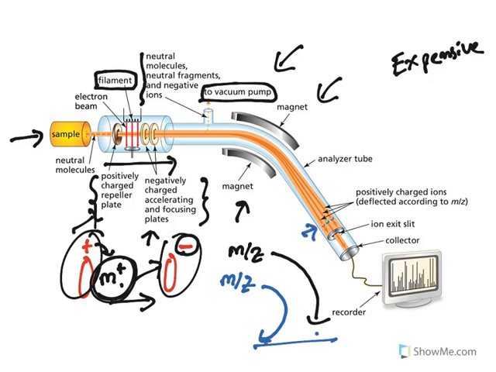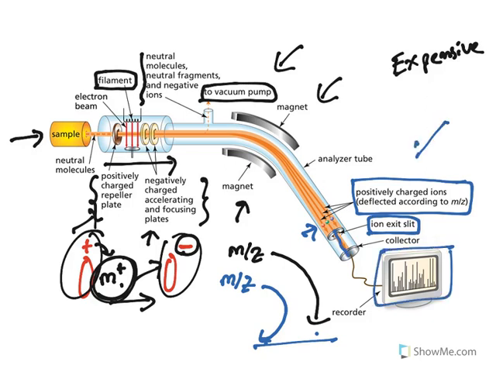See, look at this, all these are separated. The positively charged ions are deflected and they are separated according to their mass. And there is an ion exit slit through which one molecular ion comes out and it is read out like this. When the external magnetic field is changed, the other fragments also pass through this slit and are read out through this recorder. This is the brief instrumentation of mass spectra.